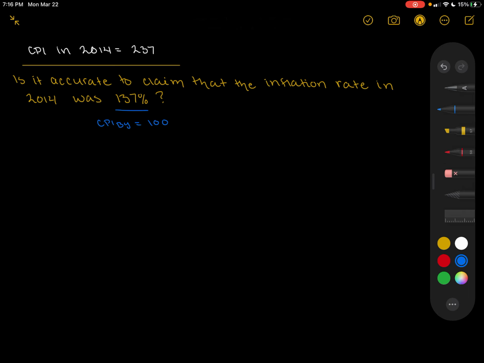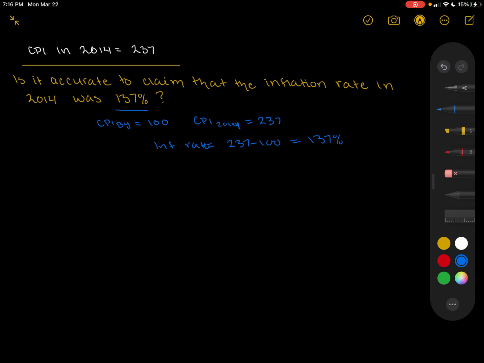All right, so seeing that the CPI in 2014 is equal to 237, somebody might be assuming that we now have an inflation rate which is equal to 237 minus 100, which gives us 137%, right?